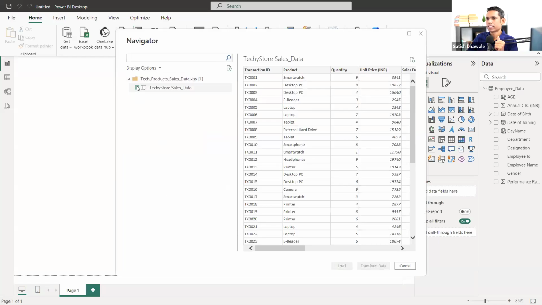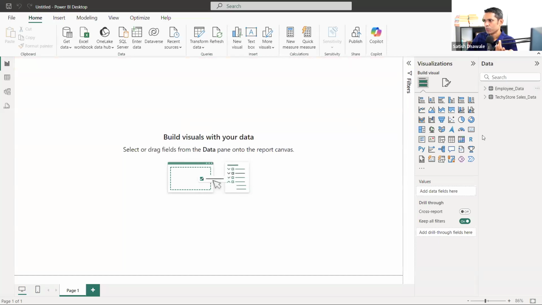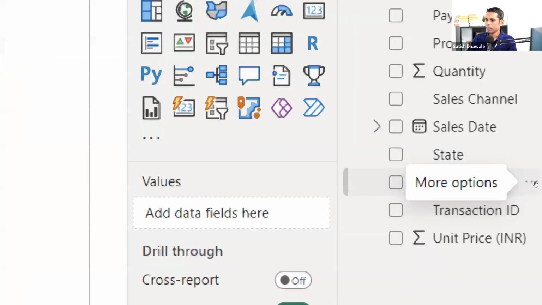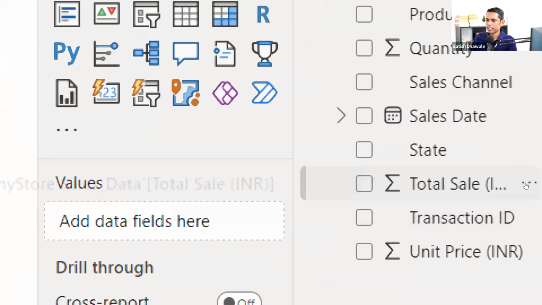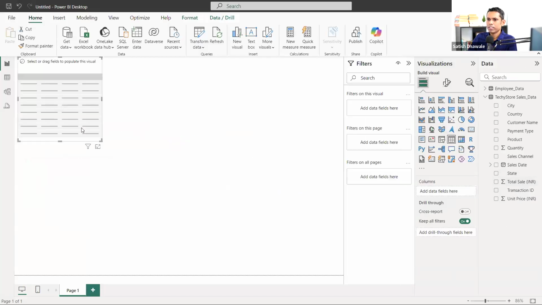I am taking this data into Power BI directly because it is clean and neat data. So we have our data directly inside Power BI. Now we have a sales data column. Look at that, we have total sales. Now let me do one thing. I am going to take a table here.